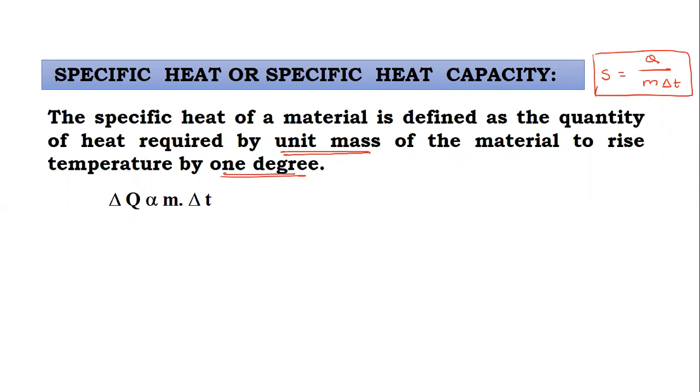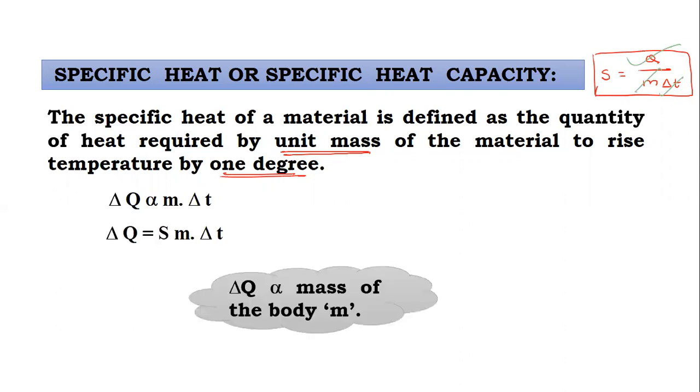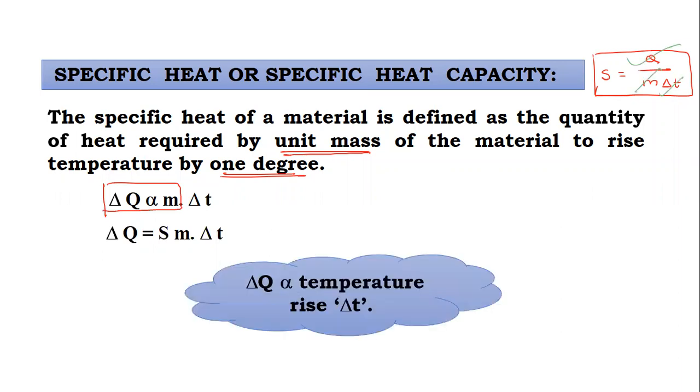So when you are remembering the definition, you can remember it this way also. Quantity of heat required to raise the temperature of unit mass of substance by 1 degree Celsius is the specific heat. Now here in this formula, delta Q is proportional to the mass, as well as proportional to the rise in temperature also.